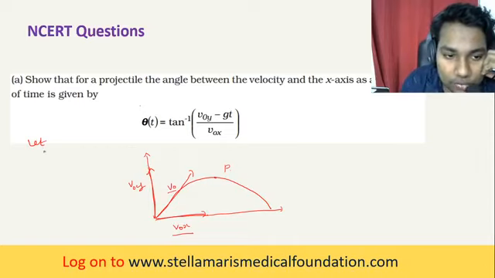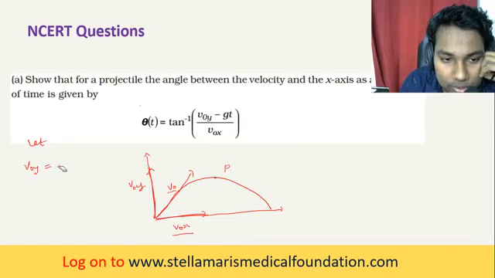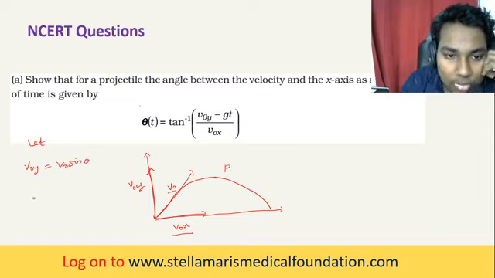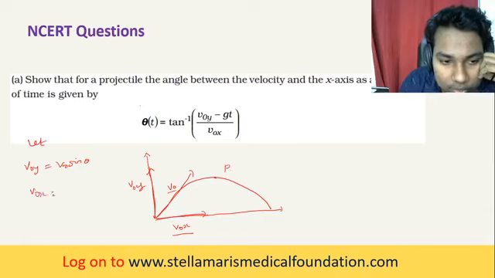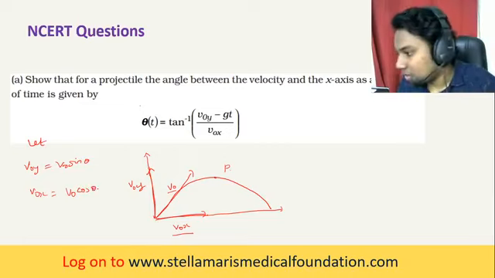As you know, v naught y is equal to v naught sine theta, right? And v naught x is equal to v naught cos theta.